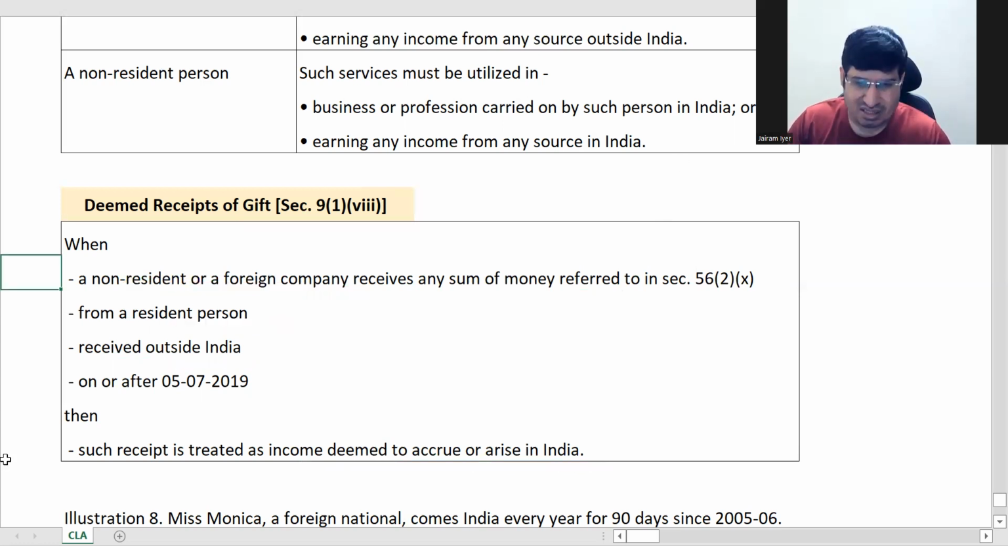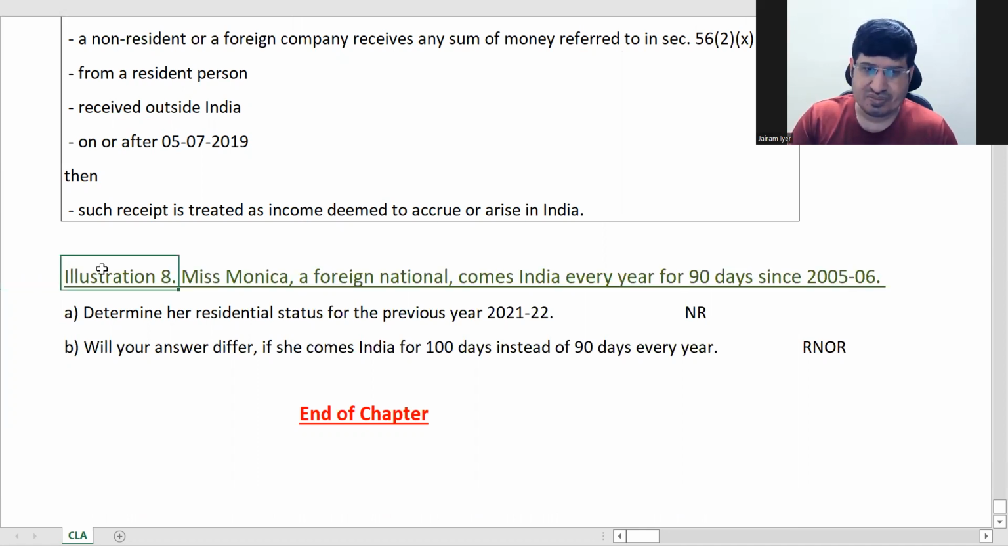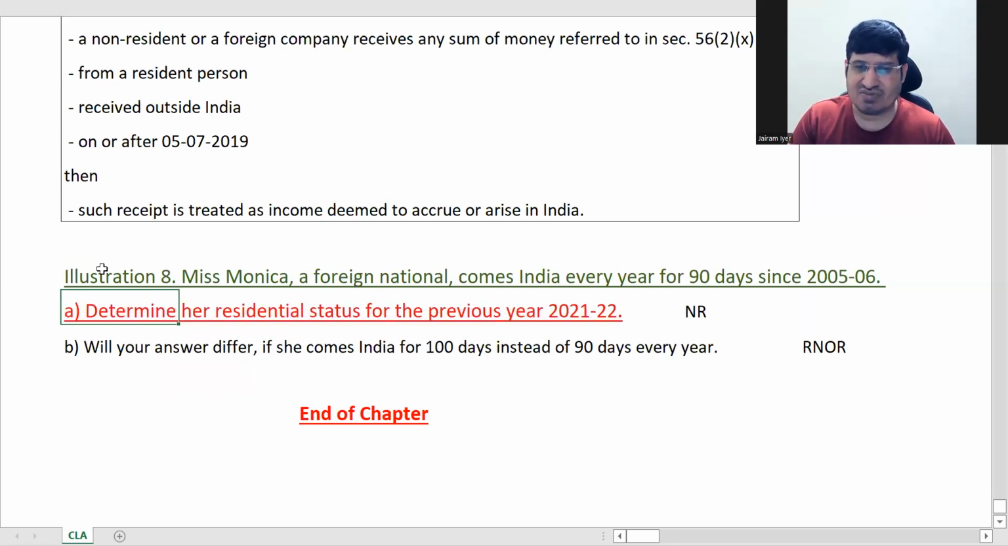So that's it. This is a small illustration which I'll just show you here. Miss Monica, a foreign national, has been coming to India every 90 days since 2005-6. She's coming to India every year since 2005-6. Determine her residential status for the previous year 21-22. We will see these two cases and then we'll talk about it.